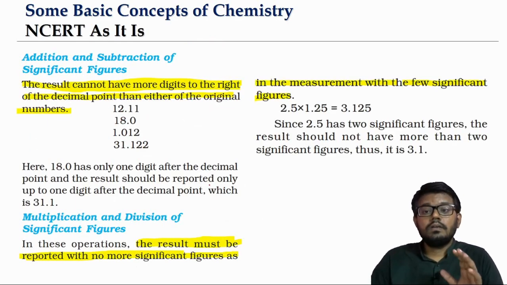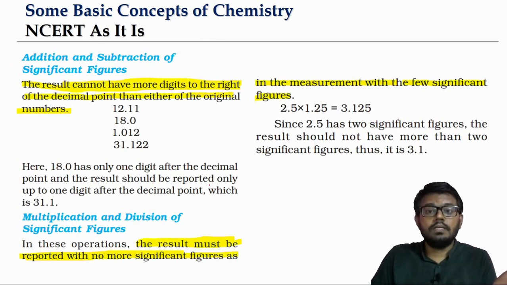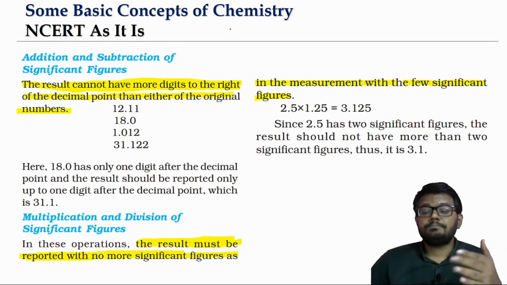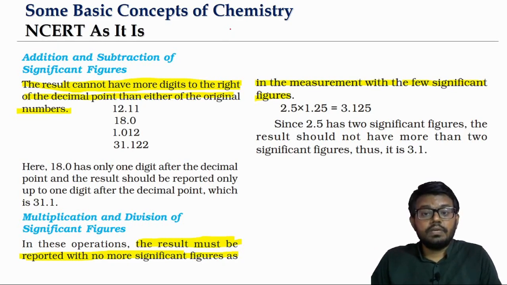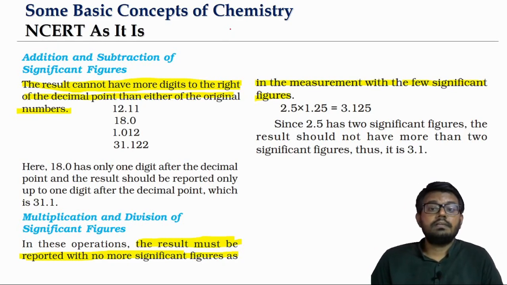Now, when we talked about the representation of a measurement value in scientific notation, we said how we will deal with mathematical operations, meaning multiplication, division, addition, subtraction of numbers in scientific notation.